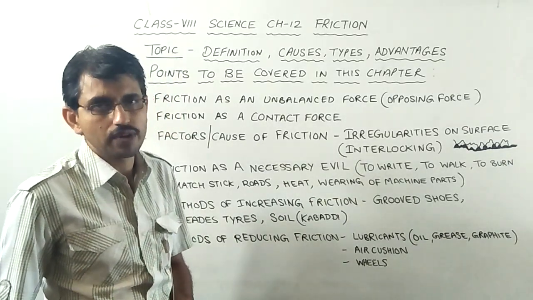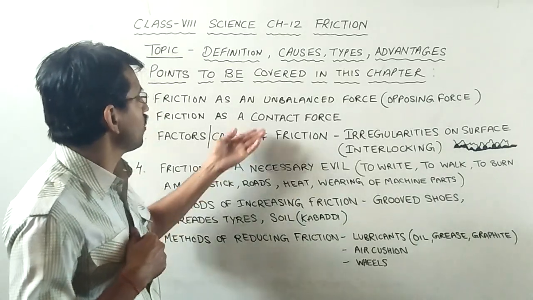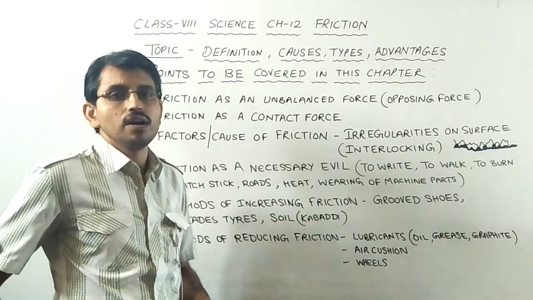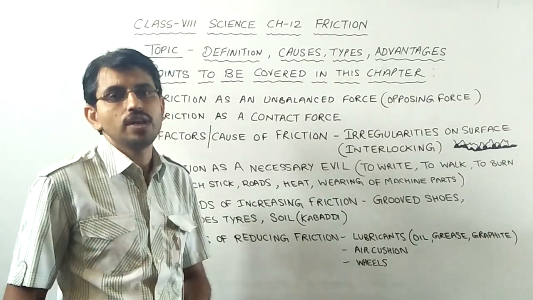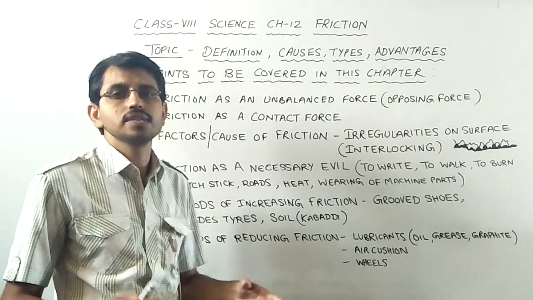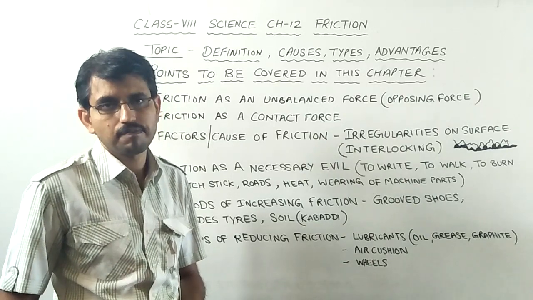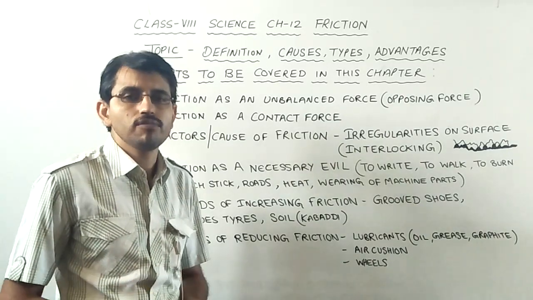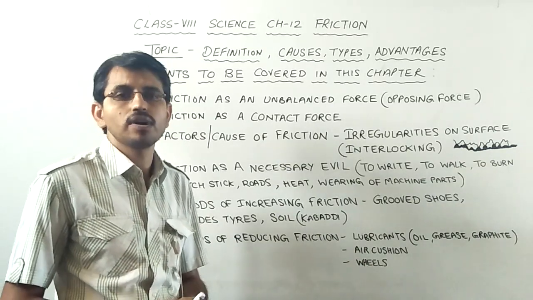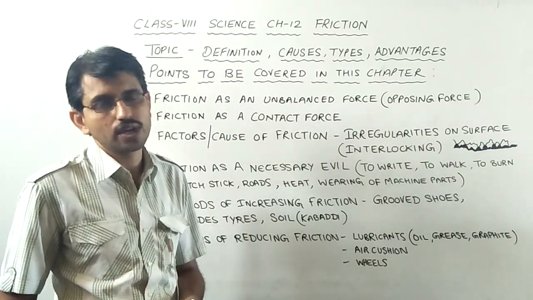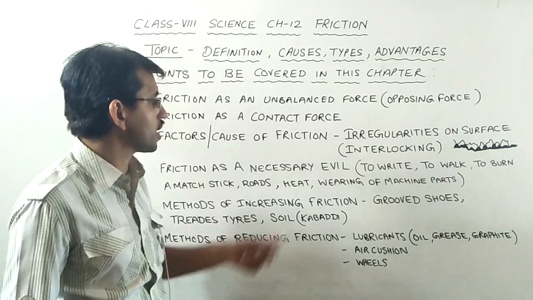Now, we can also take friction as an example of a contact force. A contact force, you know, is the force which works only when two surfaces, two bodies, come in contact with each other. Friction only works when the two surfaces come in contact with each other. Without contact, or from a farther distance, friction cannot work. So, it is called a contact force.